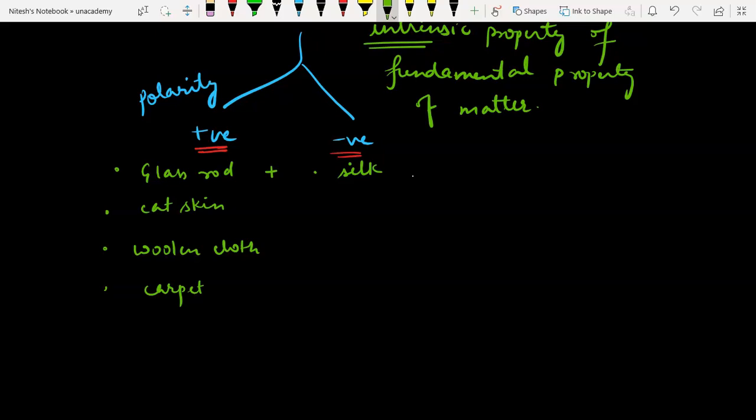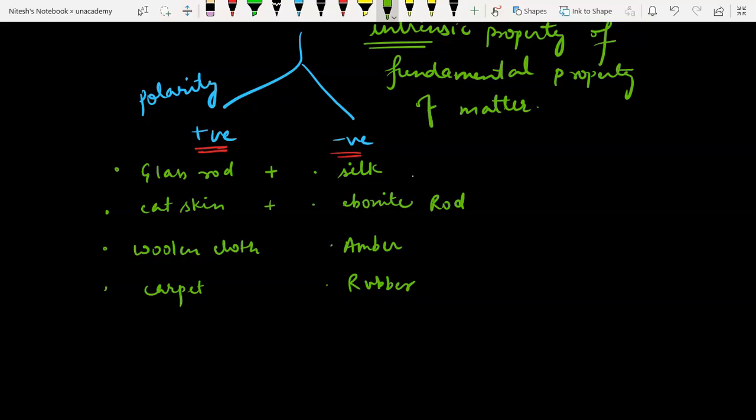In certain exams or in many lectures, we come to know about the type of charges. In glass rod, what kind of charges appear if we rub the glass rod with silk, if we rub cat skin with fur, what kind of charges come. So we should know what kind of charges come on glass rod, cat skin, woolen cloth, carpet. Okay. So what kind of charges come on the negative side? Let me say the ebonite rod: if we rub ebonite rod with cat skin, in this ebonite rod there will be negative charge, and in cat skin there will be positive charge. Or there are other things, amber and rubber. In all these, there comes negative charge.